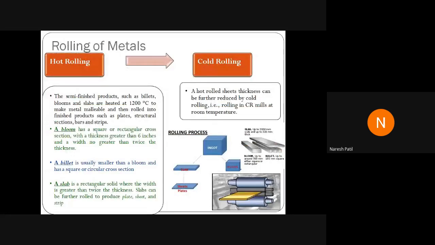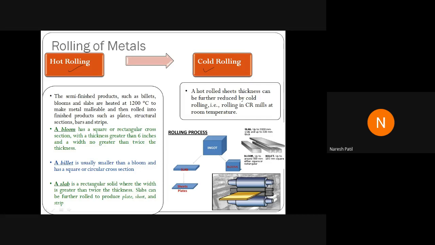So here we have two categories, hot rolled and cold formed. This is the hot rolled section, this is the cold formed section. Hot rolled section means, when the molten steel or the raw material is taken, that will be placed in the sections.